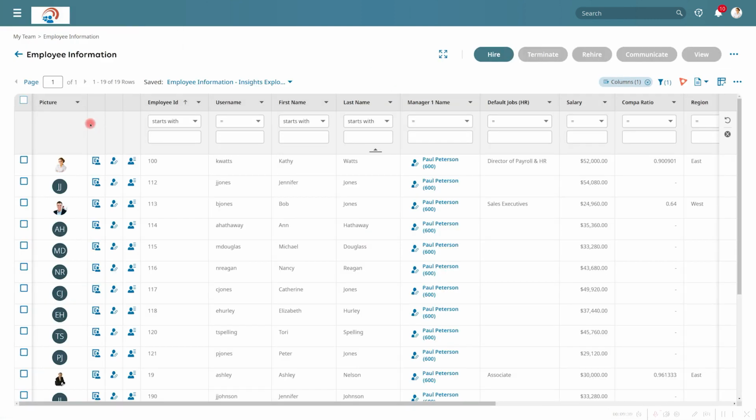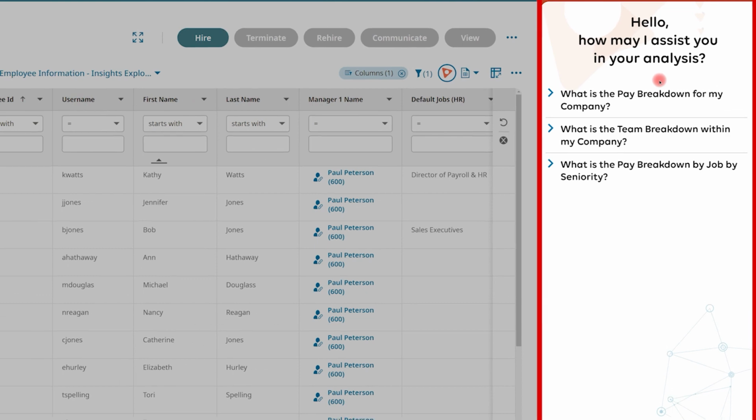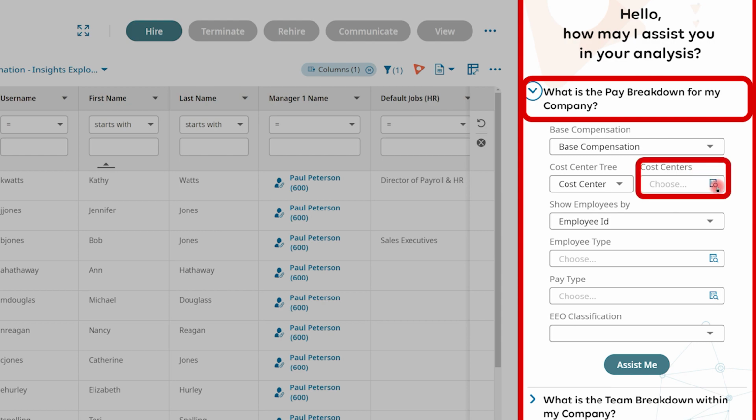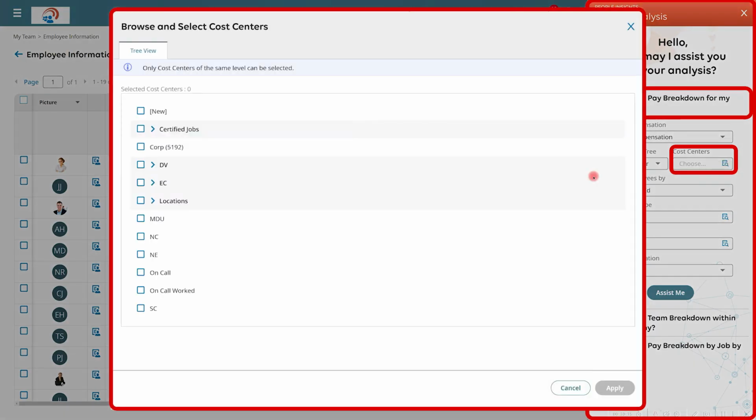We can also use this guided analysis tool within the Employee Information Report. As you can see, this assistant is asking a series of questions which will allow you to get deeper insights into your pay breakdown across different demographics, which will help you better understand pay equity and diversity within your organization. Let's just take a look at the first question here. What is the pay breakdown for my company? So first we will need to choose the cost center that we will be evaluating.